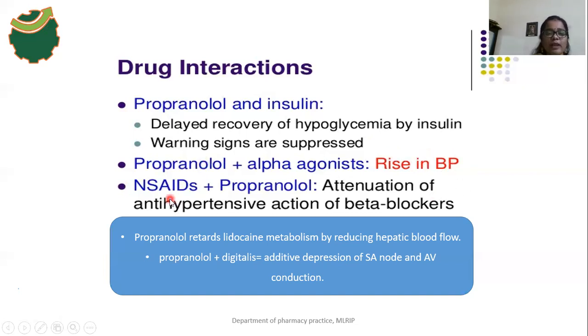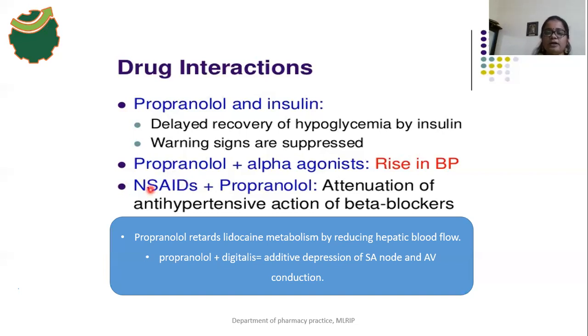Okay, and when non-steroidal anti-inflammatory drugs are used along with the propranolol drug, what will happen? These non-steroidal anti-inflammatory drugs decrease the prostaglandin synthesis. As a result of decreased prostaglandin synthesis, it may increase the blood pressure. Prostaglandin normally increases the blood flow; that is the function of prostaglandins.